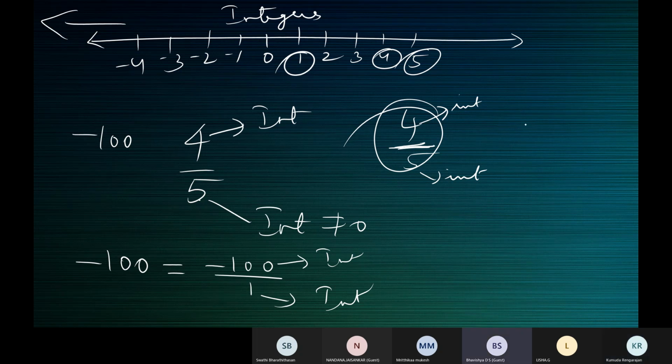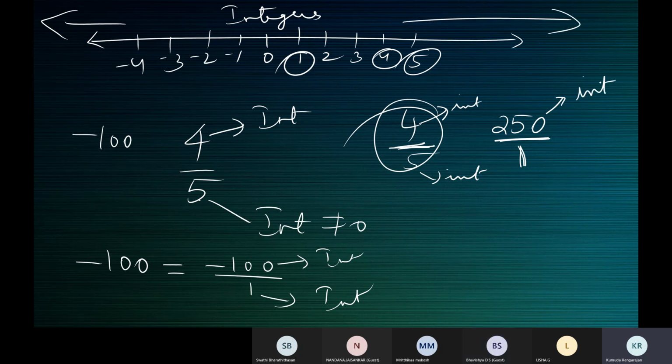Ma'am? Is 250 a rational number? Yes, ma'am. Justify. How do you say it's a rational number? Ma'am, we can put that 250 by 1, it is a rational number, ma'am. By 1? No, explain further. So 250 is 250 by 1. And what is 250? Is it an integer? It is an integer, ma'am. You will find it on the positive side.